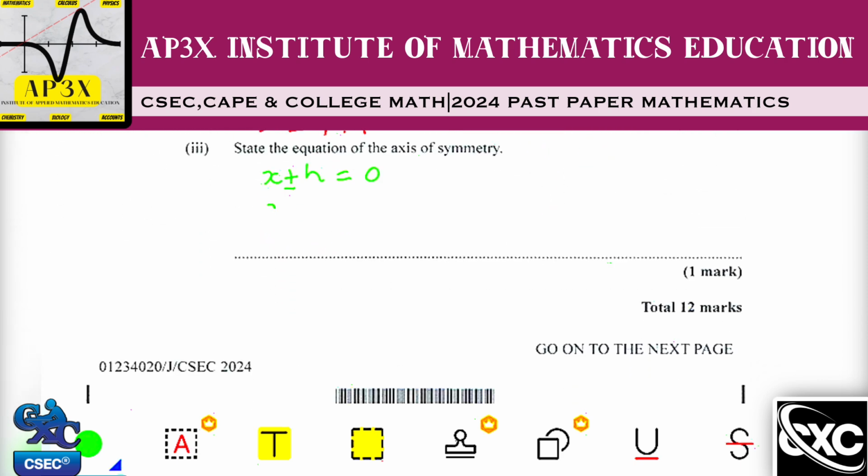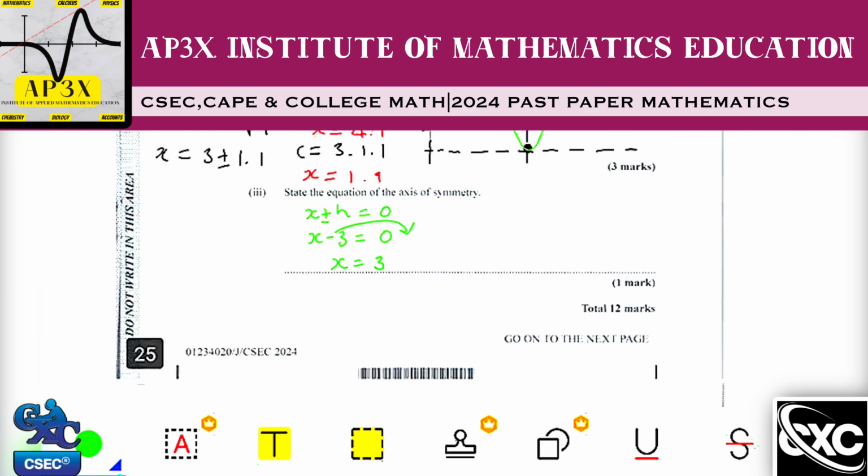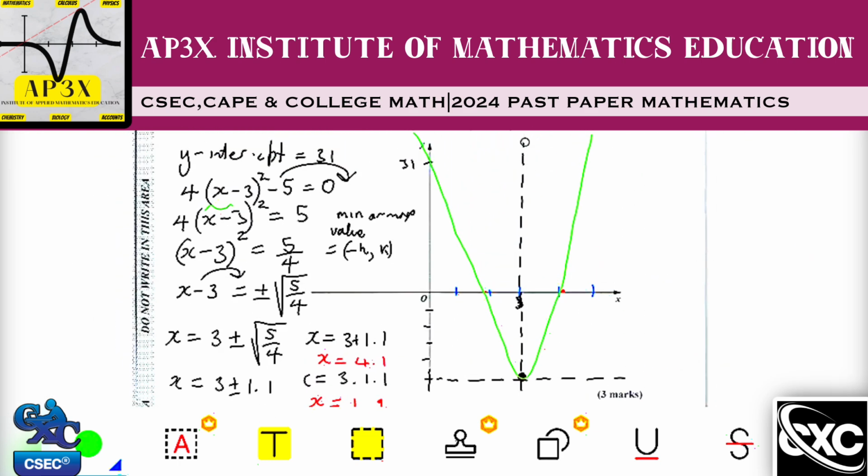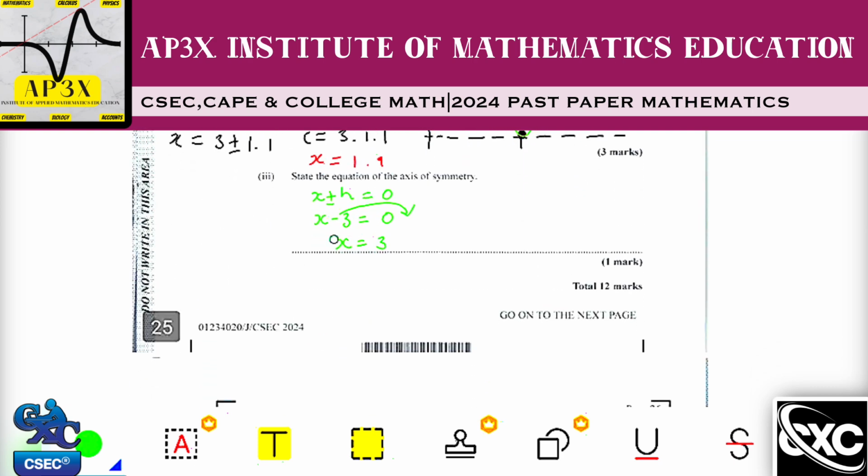So we're looking at saying x minus 3 is equal to 0. So the equation is going to be x equals 3, which is basically the line that I drew on my graph here. This broken line represents my axis of symmetry. The equation of that line is x equals 3, and that's what CSEC is looking for.